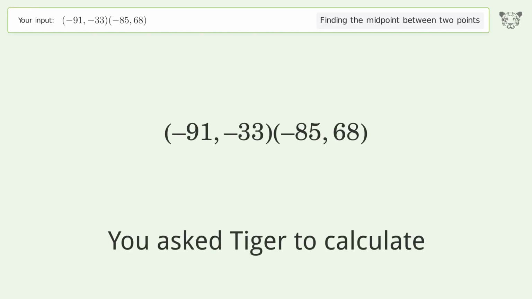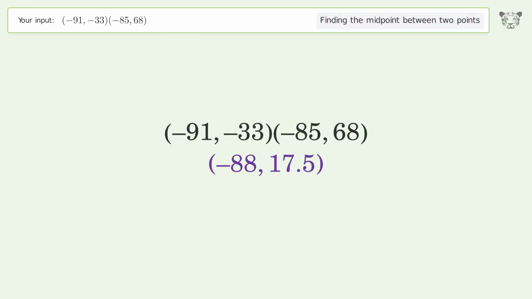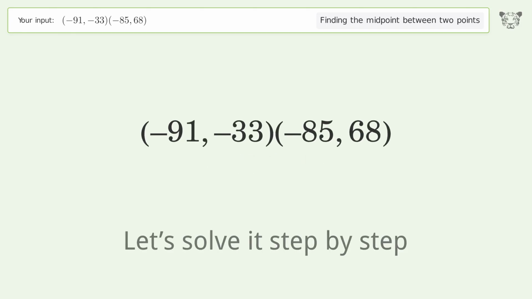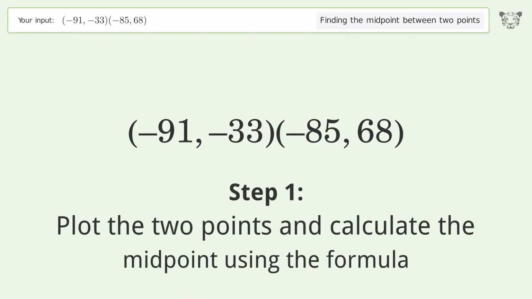You ask Tiger to calculate. This deals with finding the midpoint between 2 points. The midpoint between the 2 points is -88, 17.5. Let's solve it step by step. Plot the 2 points and calculate the midpoint using the formula.